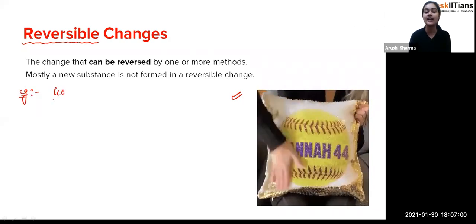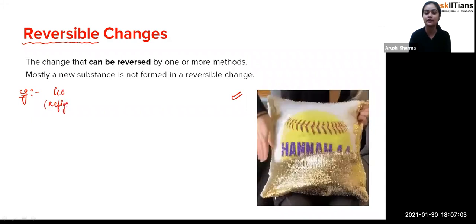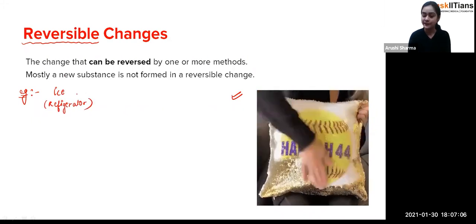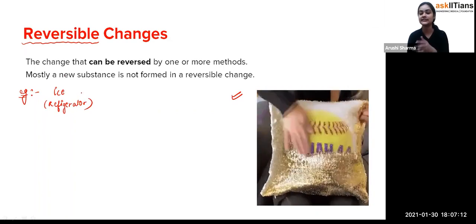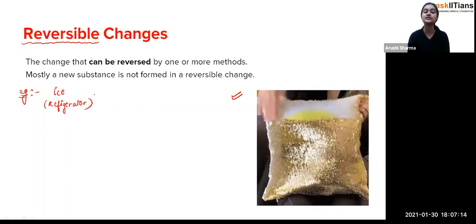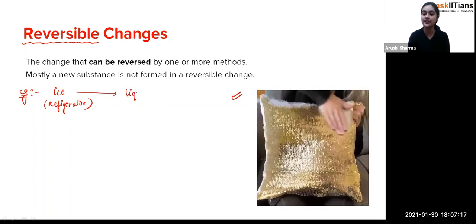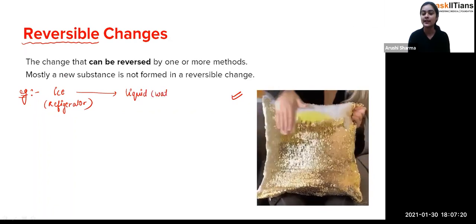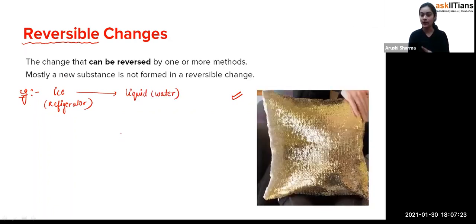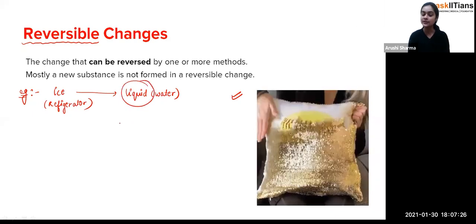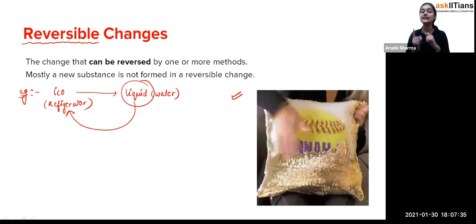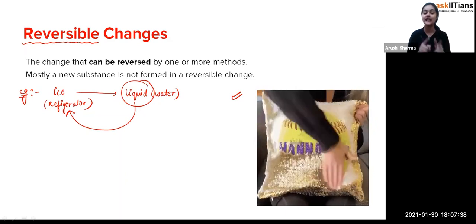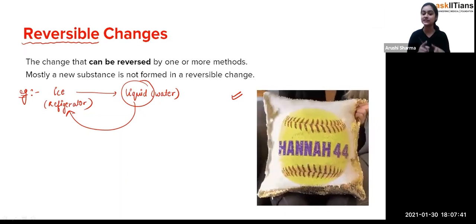when you are having ice in your refrigerator, you have frozen that ice. After some time, when you pick out that ice from the refrigerator and put it in the open surrounding or outside the refrigerator, you'll see that ice will convert into liquid, that is liquid water. Fine. So now if you again store that liquid in the refrigerator, this liquid again freezes to ice. So that's how the ice can be converted into liquid and the liquid can also convert into ice. So you can see that this is a kind of reversible change.